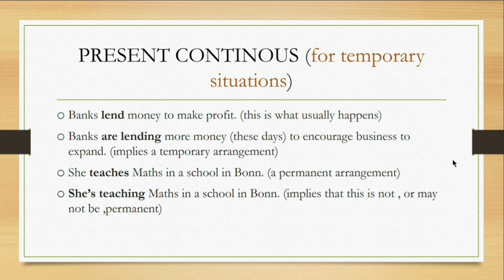Now, when we say banks are lending more money these days to encourage business to expand, this implies a temporary arrangement. They are meant to lend money to make profit. Now, this situation is temporary. Now they want to expand their business, so they are lending more money. This is something which is temporary now. Let's look at the next.